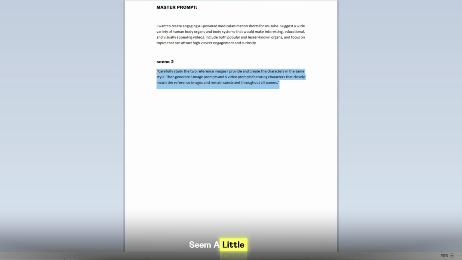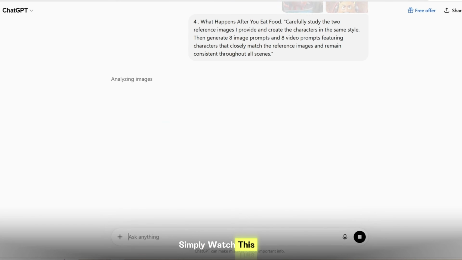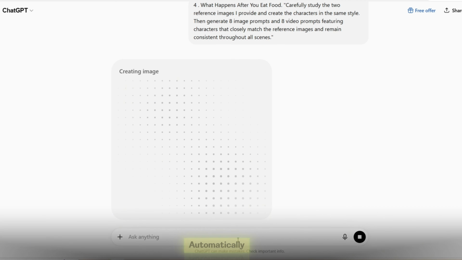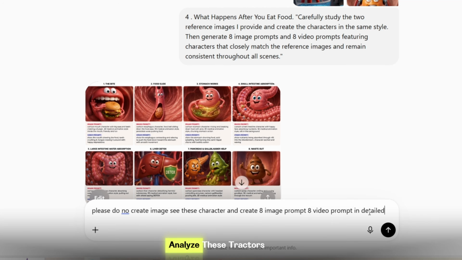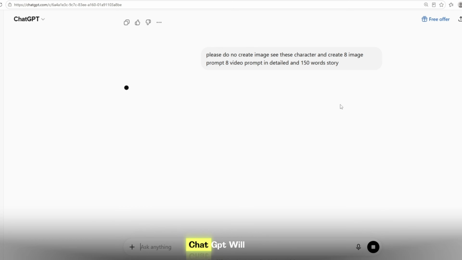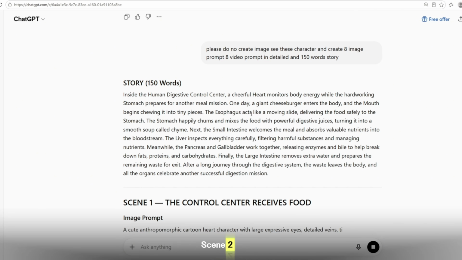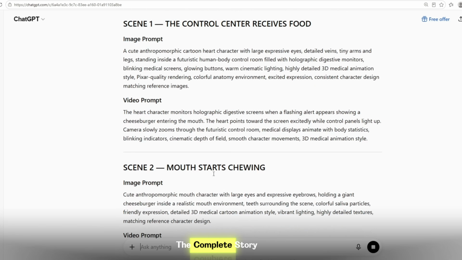This part may seem a little difficult at first, so if you don't understand it immediately, simply watch this section of the video again. If ChatGPT starts generating images automatically, don't worry. Just type, "Please do not create images. Analyze these images and create 8 detailed image prompts, 8 detailed video prompts, and add a 150-word story." After you send that message, ChatGPT will generate everything for you, including Scene 1, Scene 2, up to Scene 8, along with detailed image prompts, video prompts, and the complete story.